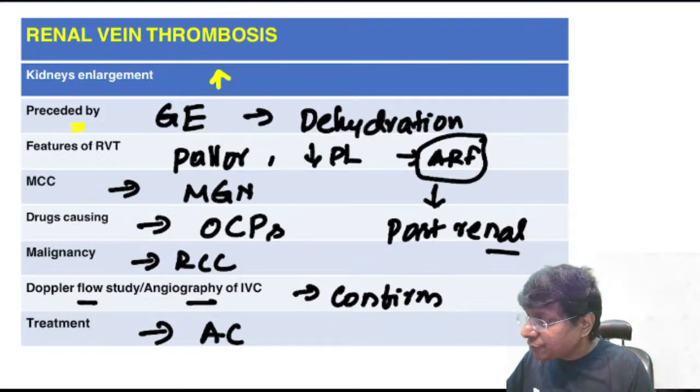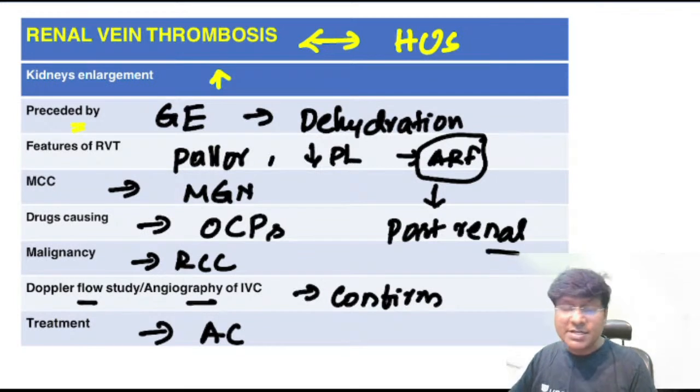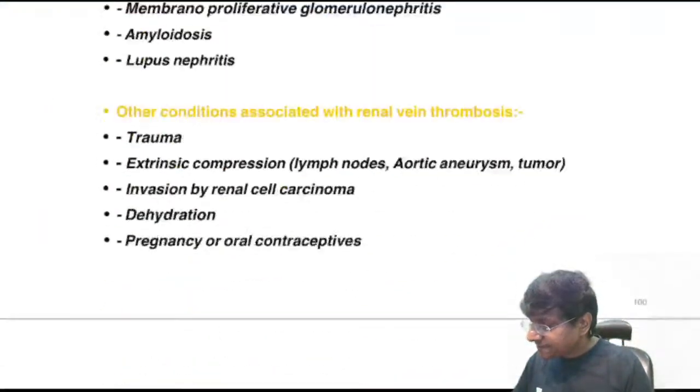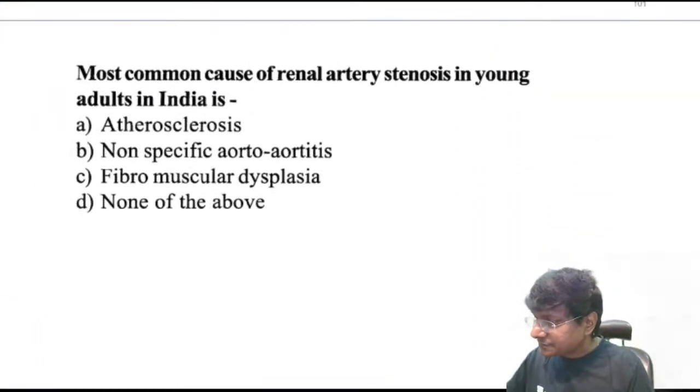So what is a very important differentiating feature between renal vein thrombosis and hemolytic uremic syndrome? In renal vein thrombosis, there is marked enlargement of the kidneys, but in hemolytic uremic syndrome there will be normal sized kidneys. So that is about renal vein thrombosis. Okay, then next you see another important question.